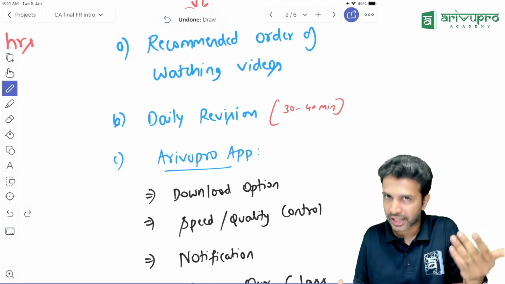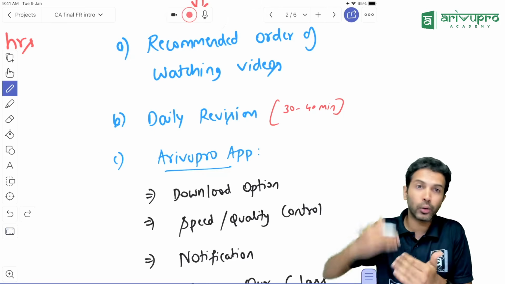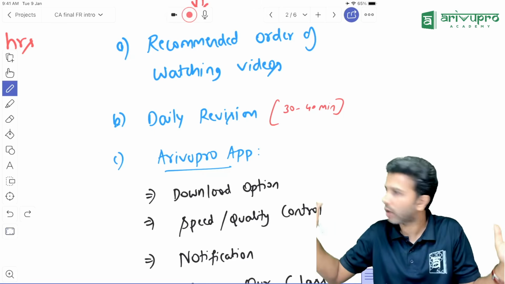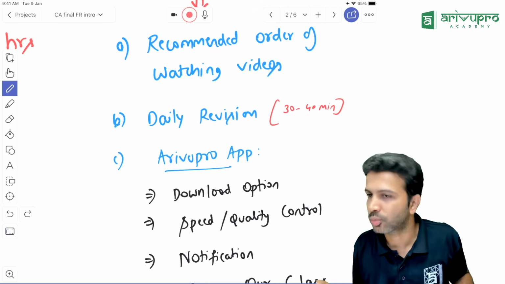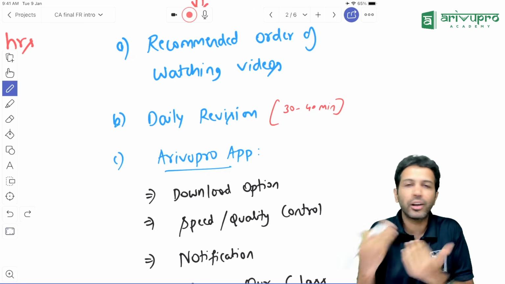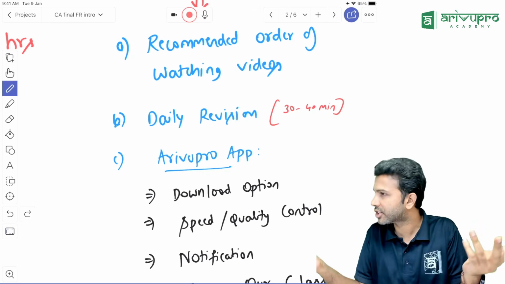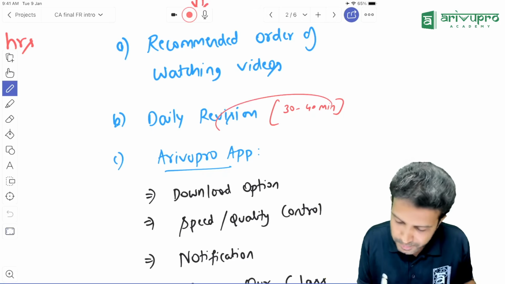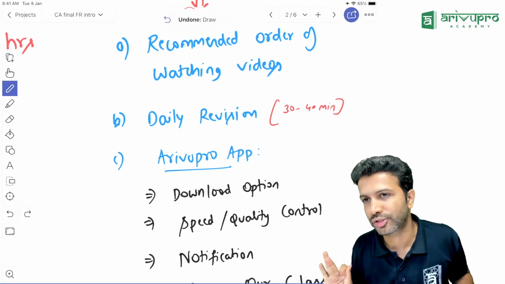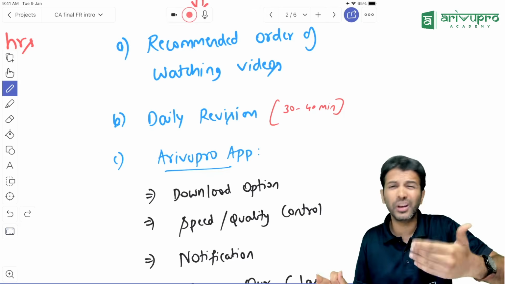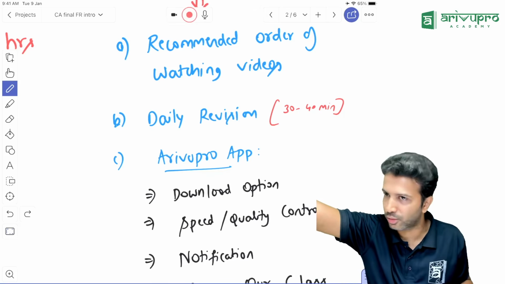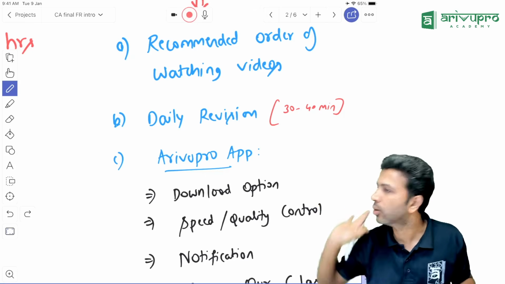If you have some more time, or if you're looking for a rank, or if you're looking to retain the syllabus for a longer duration, a little more practice would be required. I'll leave that to you because I don't know which firm you're working in, what your traveling schedule is, etc. But this is the bare minimum. There is no excuse. If you start giving excuses, you will forget the syllabus on day 1 itself. I'll tell you this, because it is voluminous, it is difficult to remember everything.